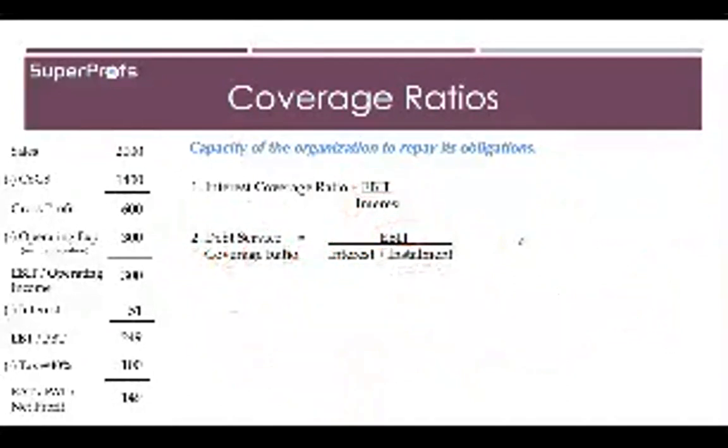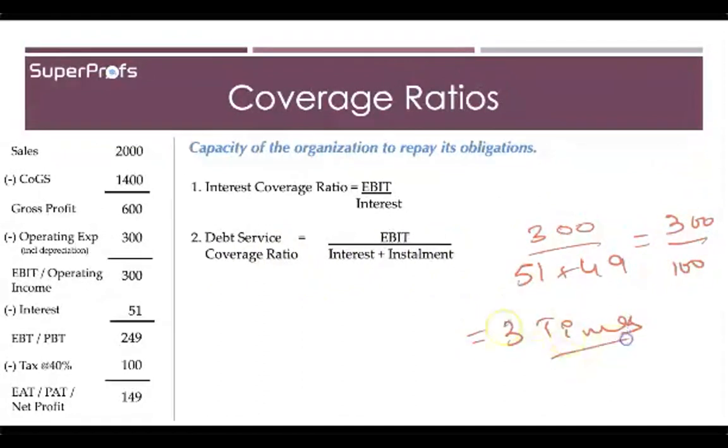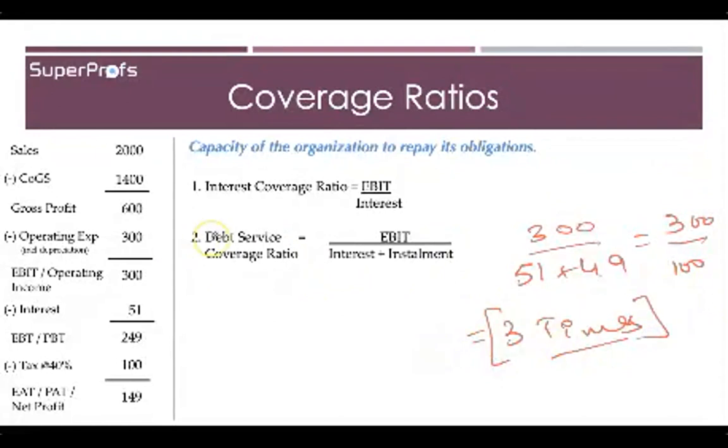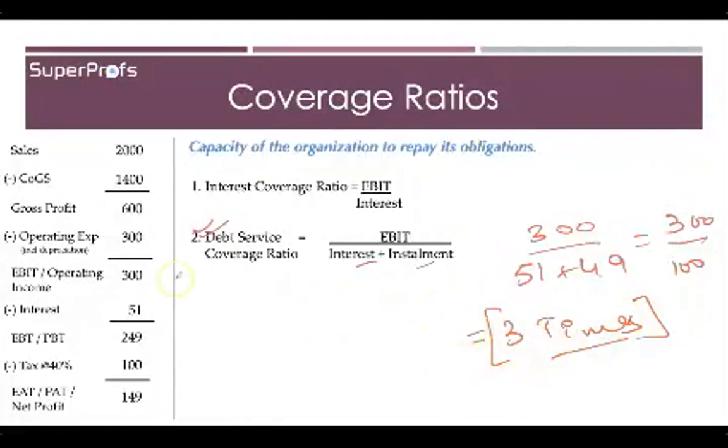So you already have interest of 51 lakh rupees. Let's say that the installment you have to pay is 49 lakh rupees. Therefore, your debt service coverage ratio will be 300 divided by 100, which is 3 times. So the organization is in a good position to pay the complete debt, which includes the interest as well as the installment, because it has 3 times the money that it has to pay against this debt. The higher the coverage ratio, like you see here, it was 6 times, here it is 3 times.